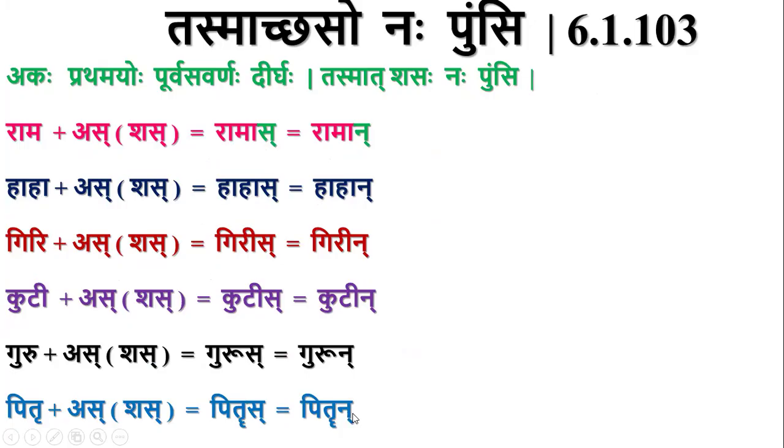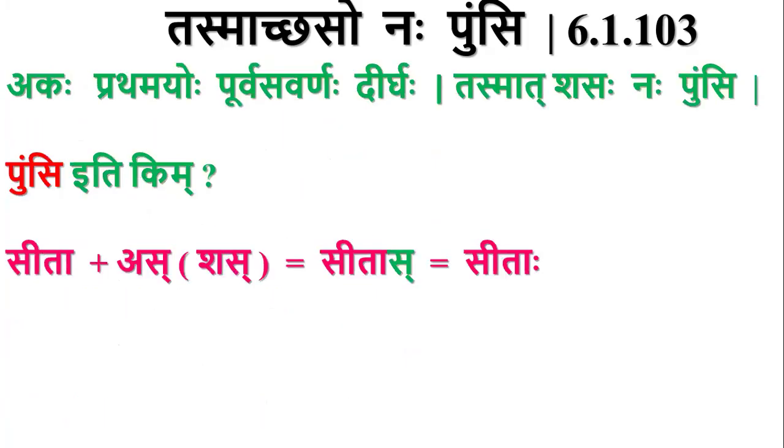Here also there will be Nakara Adesha, Pitrun. So by this sutra, once we apply Pratamayo Purva Savarnaha, then the Sakara of the Shas Pratyaya will be replaced by Nakara. In case of a Pullinga word, Pumsi iti kim prayojanam? Because this sutra is not applicable for Strilinga or Napumsakalinga words.